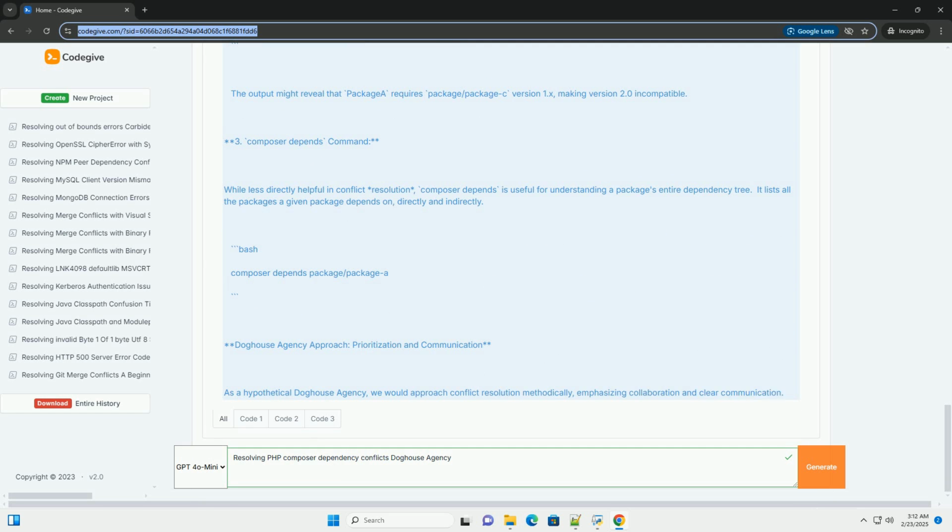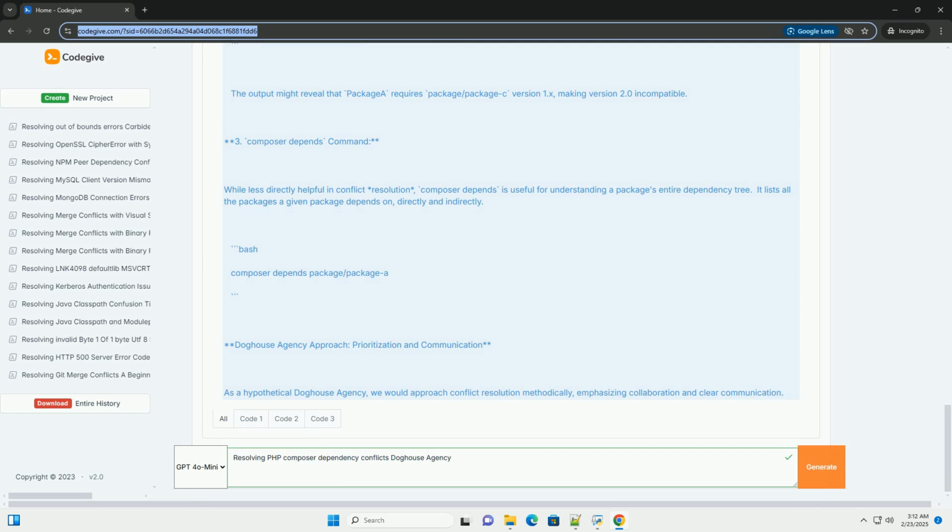Identifying Composer conflicts, the diagnosis. The first step in resolving a conflict is identifying it. Composer is generally good at alerting you to conflicts during installation or updates. 1. Composer install or composer update output.